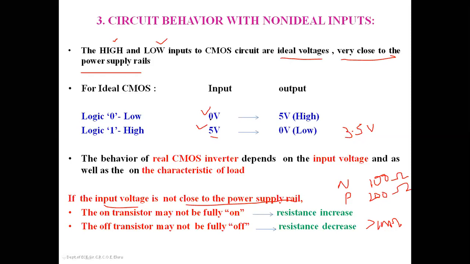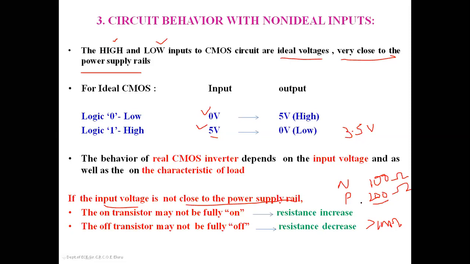But in the reverse condition, for 0 volts, the PMOS transistor is on and it offers a resistance of 200 ohms, and for the same 0 volts of input, the NMOS transistor is producing 1 mega ohm of resistance. We are approximating these as the inputs are ideal input voltages. But if the input voltage is not close to the power supply rail, then it has an effect on the resistance of the on transistor and the off transistor. Normally, it would be 100 ohms or 200 ohms for the N and P transistors respectively.